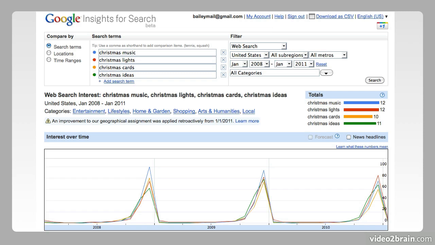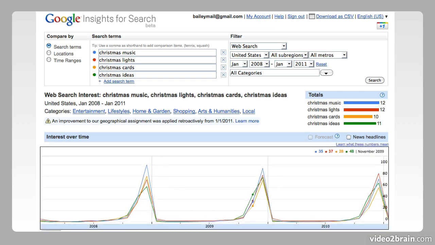And if you're doing anything and selling anything Christmas, you need to have that up and running on your site at least by October, because by mid-December, people stop searching for it. It's powerful to know the trend, because when you can predict the trend, you can take advantage of it.